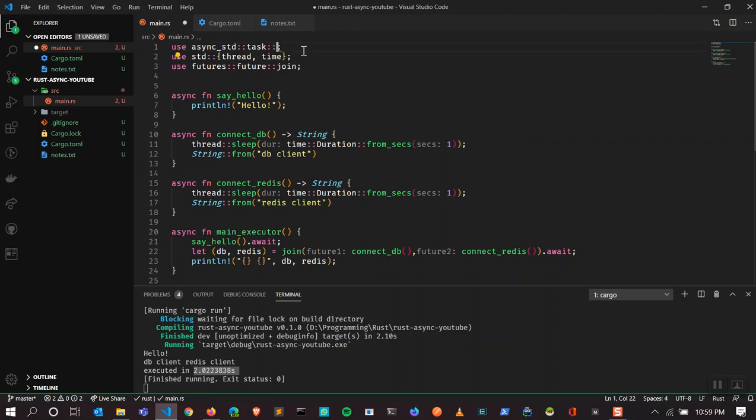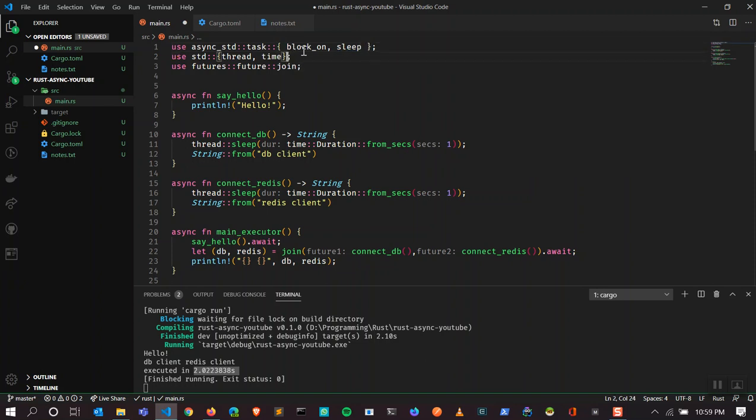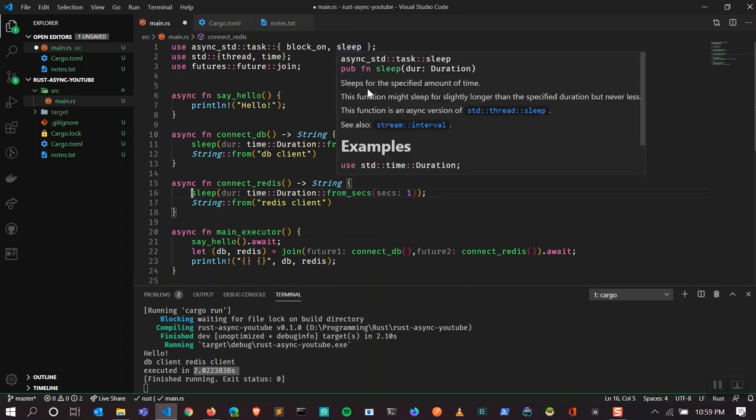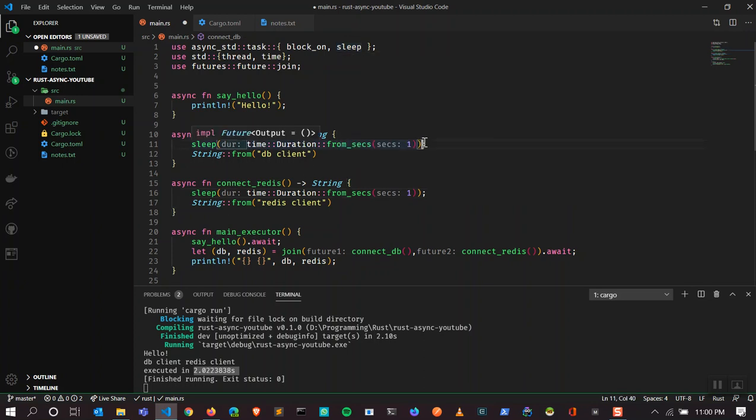I'm going to replace thread.sleep with sleep from async std. If you see, the function might sleep slightly longer than the specified time, but nevertheless, since sleep returns a future, we have to await on it. So I'm going to do exactly that. I'm going to await on it.